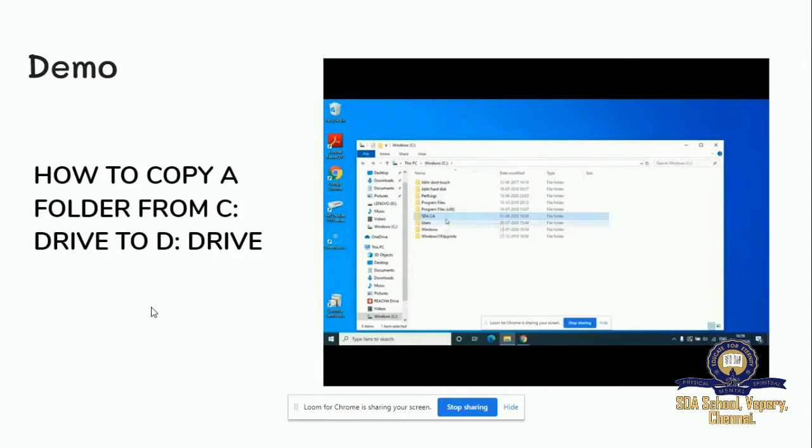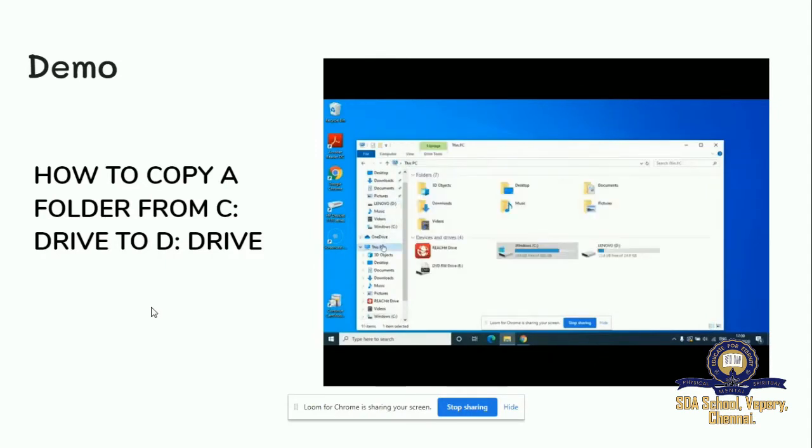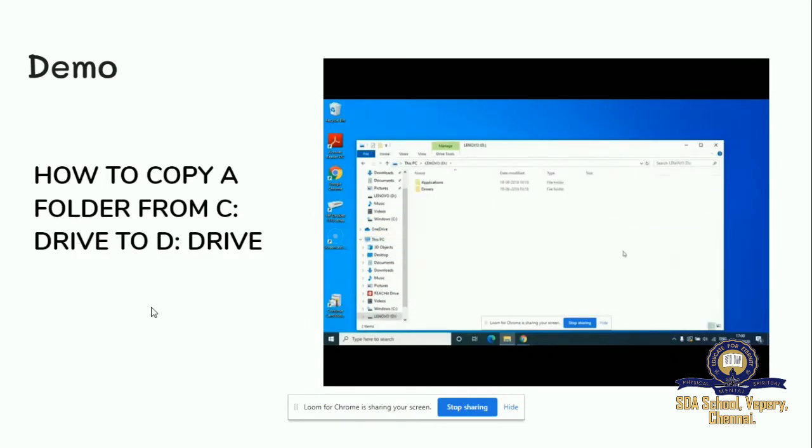And again select it. Select SDACA. Right click. Copy. Click copy option. Now we have to copy it in D drive. So again go to my PC, click D drive, double click D drive and right click your mouse and paste. So our folder has been pasted.